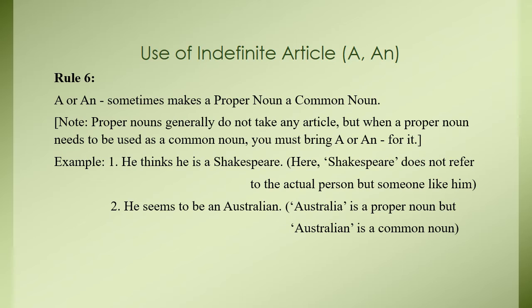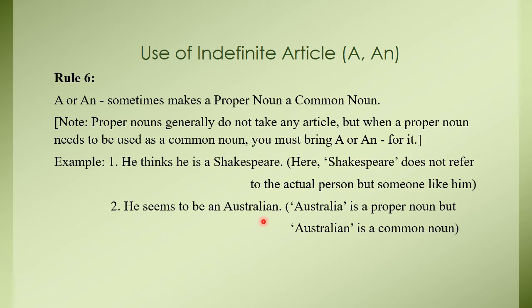Rule number 6. A or an sometimes makes a proper noun a common noun. See the examples here. He thinks he is a Shakespeare. Here, Shakespeare does not refer to the actual person but someone like him. And example number 2, he seems to be an Australian. Here, Australia is a proper noun but Australian is a common noun. Okay.